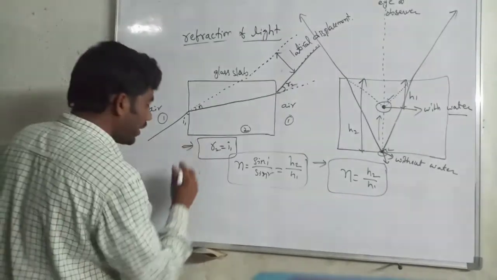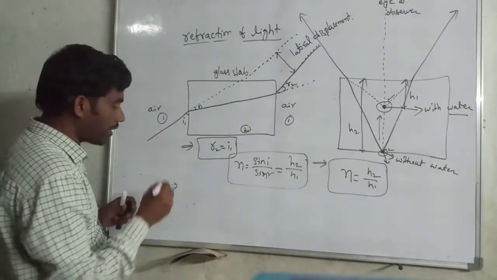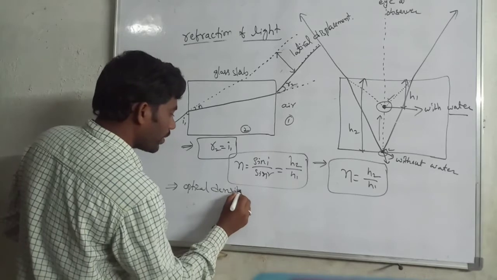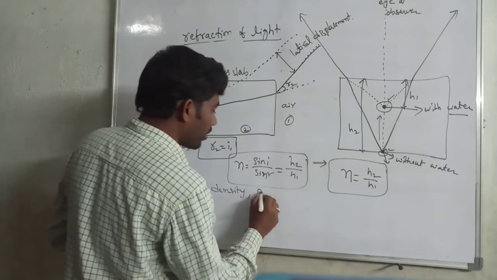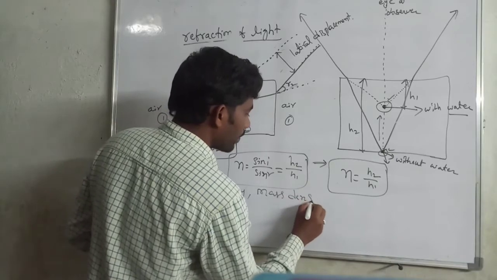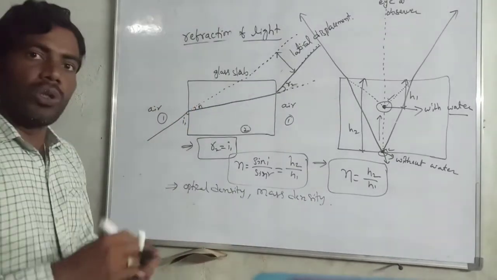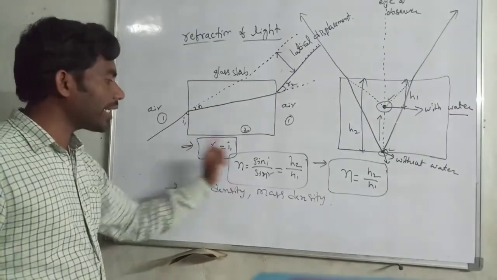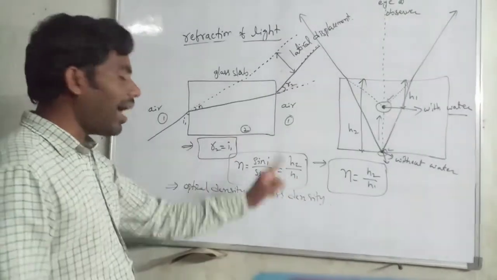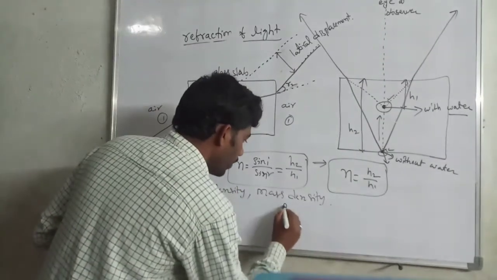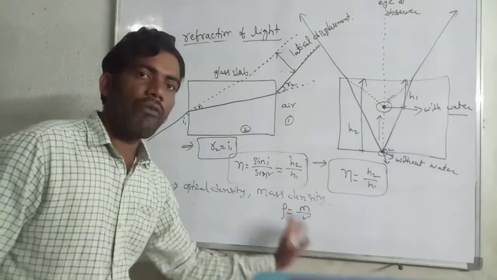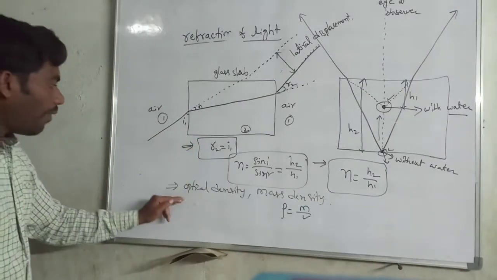One more important point in the refraction of light is optical density. One more term is mass density. Dear friends, do not confuse between these two terms. The first one is optical density, the second one is mass density. Simply, mass density is defined as m by v, mass per volume. Then what is optical density?